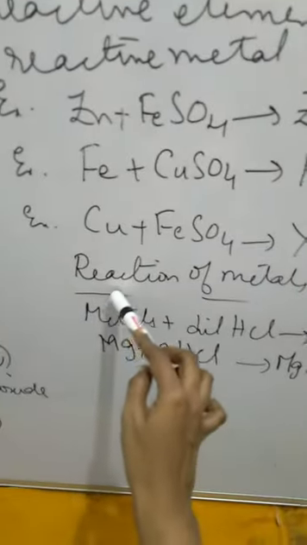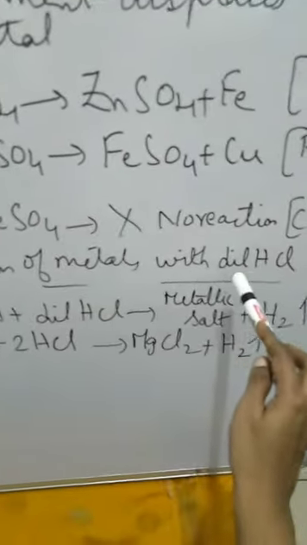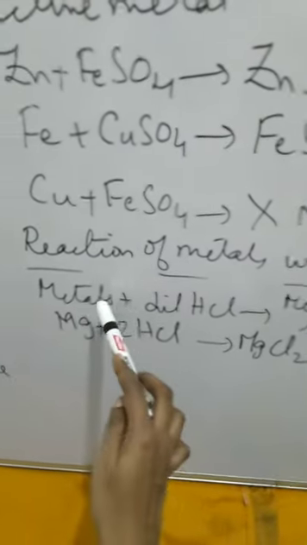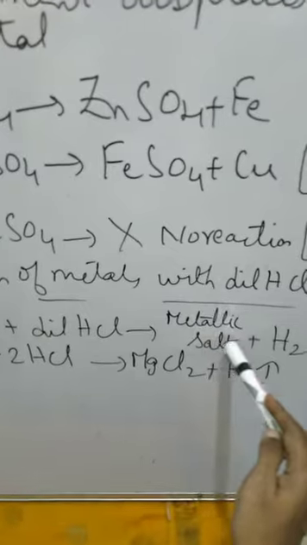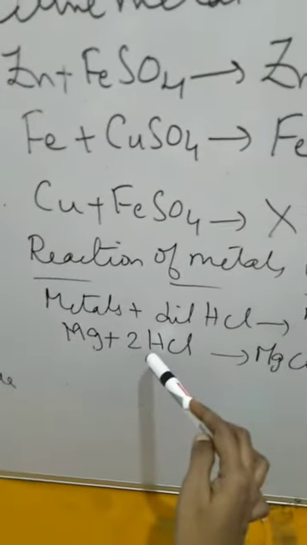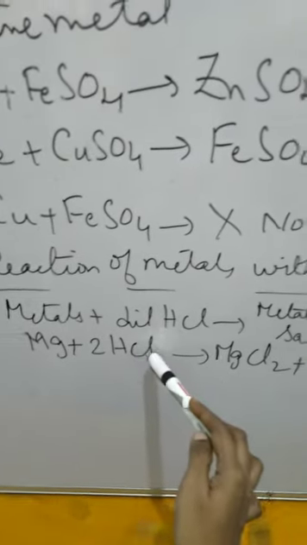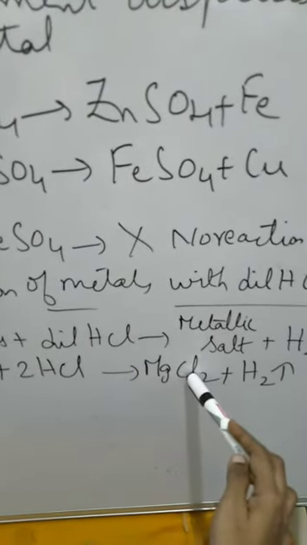The next reaction: we will talk about the reaction of metals with dilute hydrochloric acid. Metals generally, when they react with dilute hydrochloric acid, form a metallic salt and hydrogen gas is evolved. For example, if magnesium is mixed with hydrochloric acid, it forms magnesium chloride and hydrogen gas is evolved.